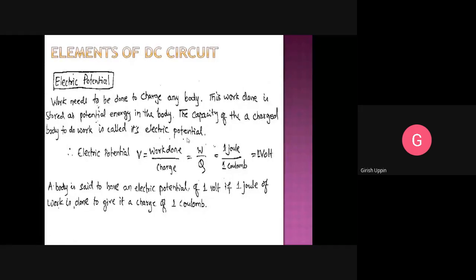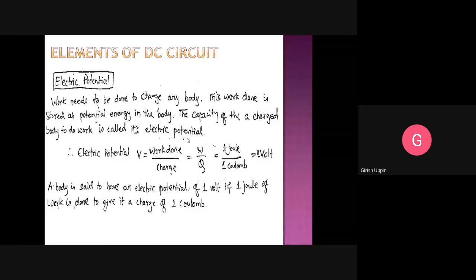With respect to electrical terminology, you must have seen voltage sources, different types of voltage sources: 10 volt, 20 volt, 50 volt. When I say 20 volt potential, it means that particular electrical body is charged, work is done so that we have 20 volts of charge on it.